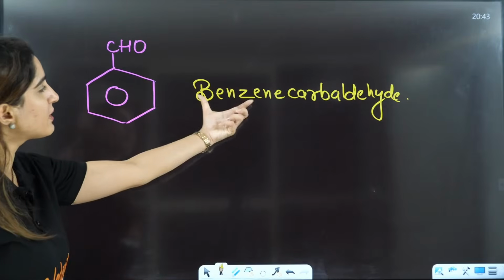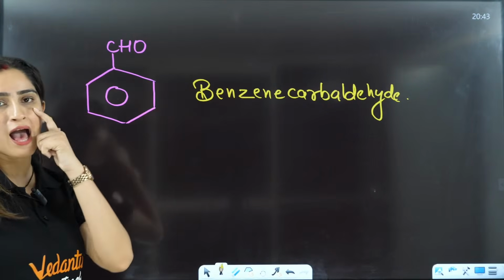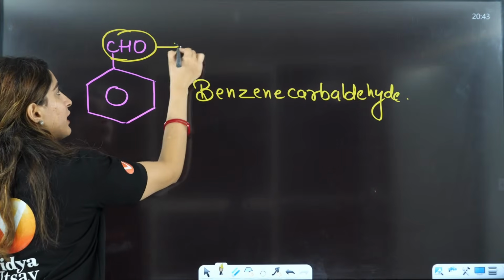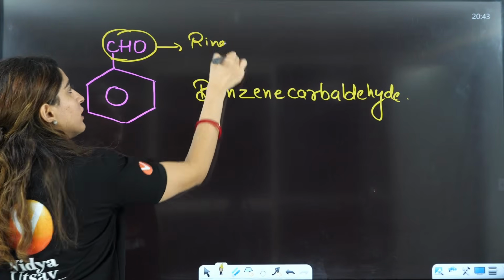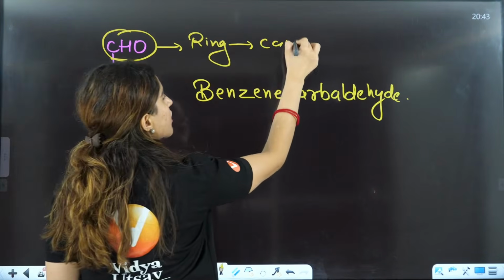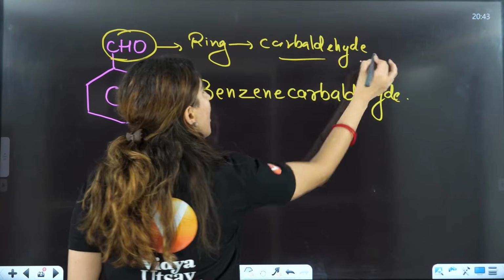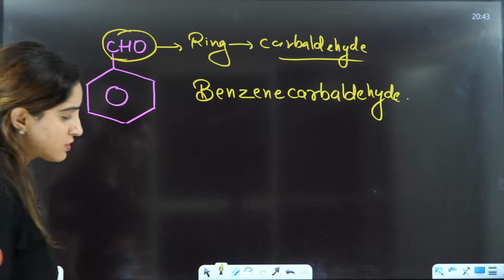Because in the benzene on the first position you have an aldehyde, and when an aldehyde is connected to the ring, it should be called carbaldehyde. How many of you have this question?